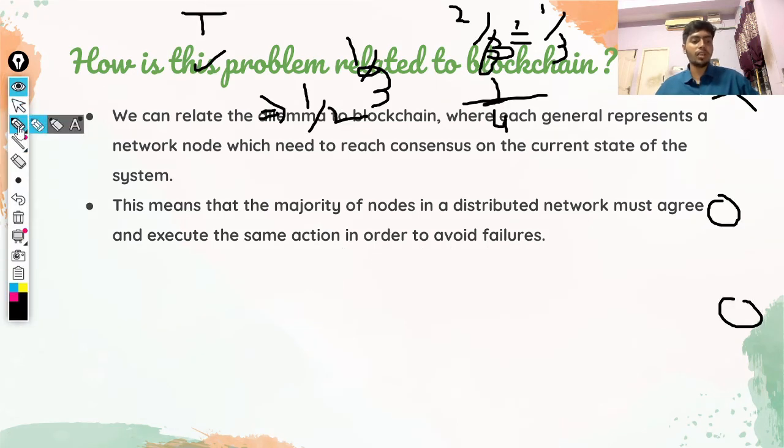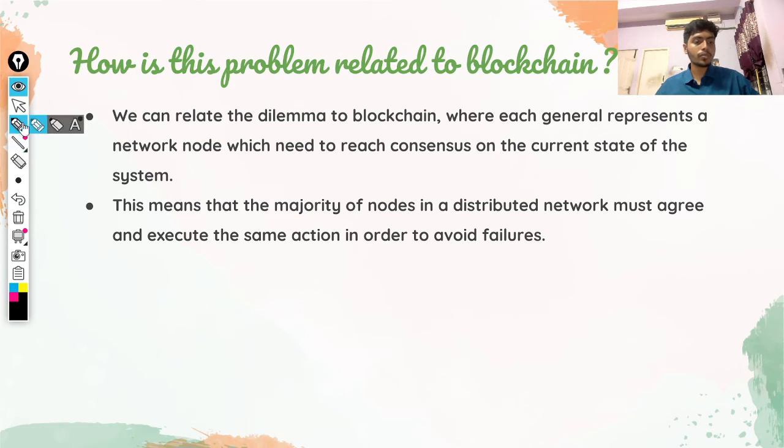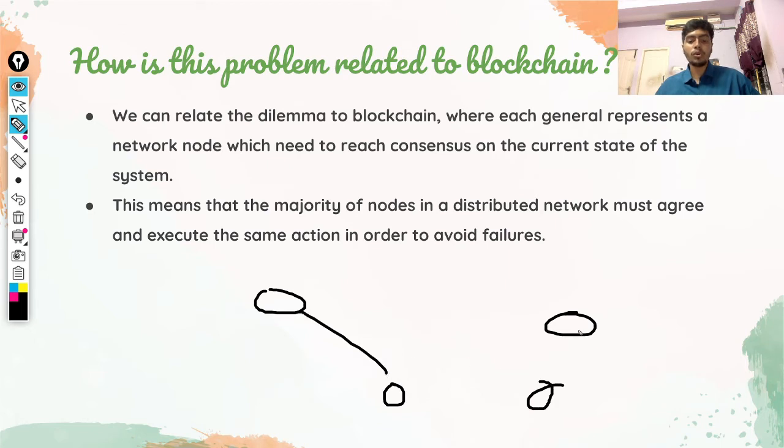Suppose we keep 4 nodes, and the majority of the nodes should agree either to accept a transaction or cancel it. Only then will the transaction happen.